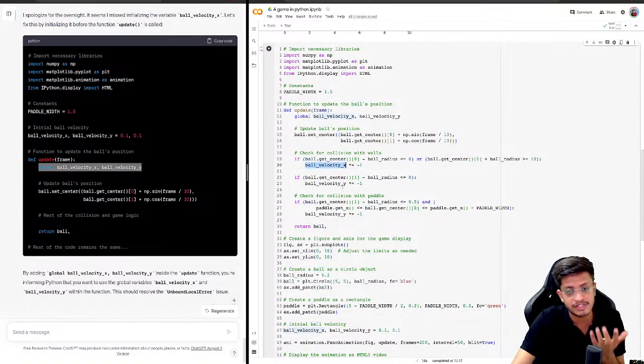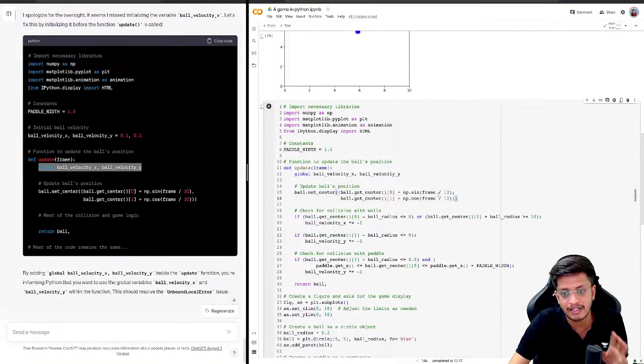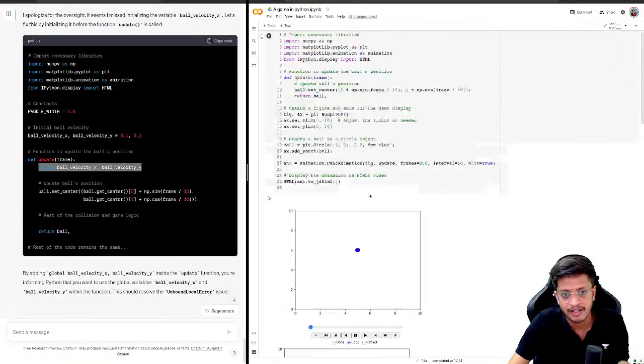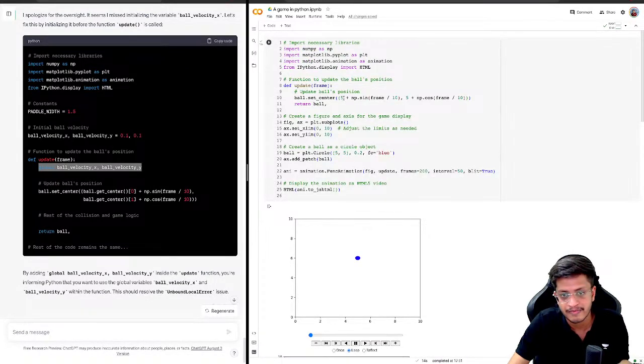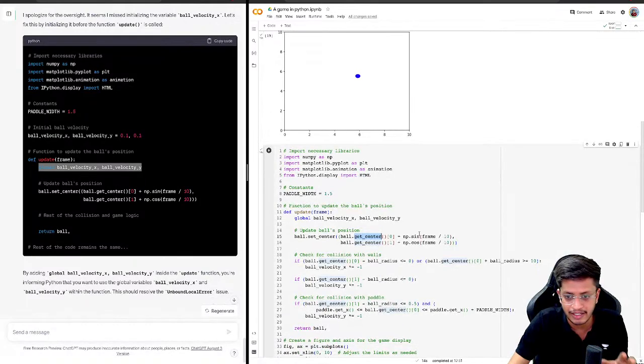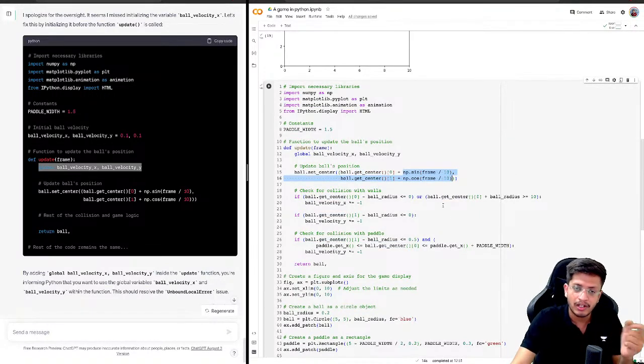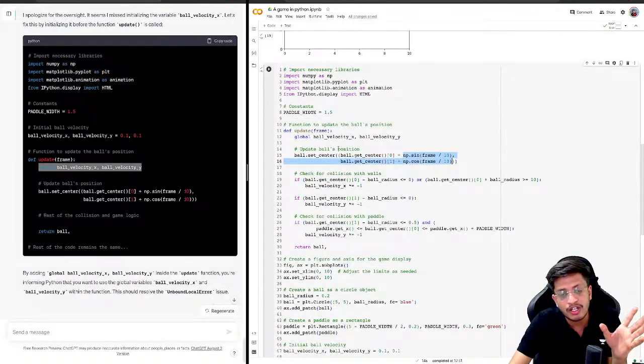We are just setting the ball's center using this function. Previously it was this 5 plus this, now it is ball dot get center and so on. So still the ball goes in a round fashion, and we are not using the velocity component in x and y to move the ball.